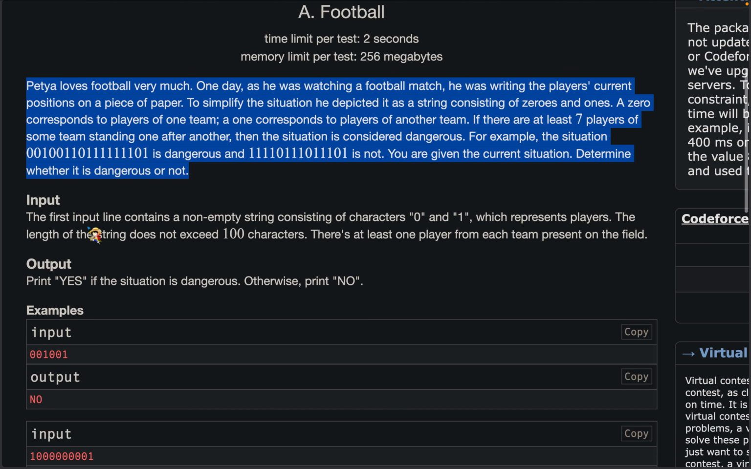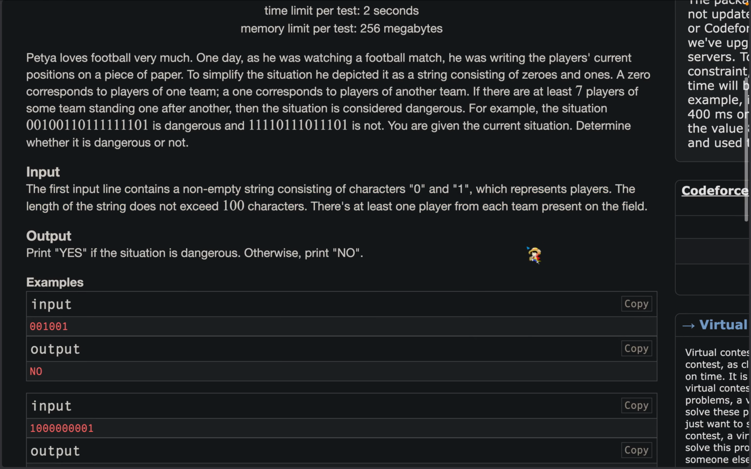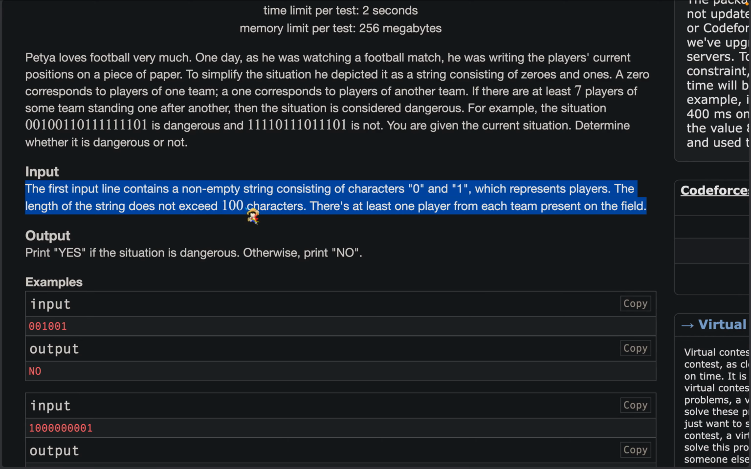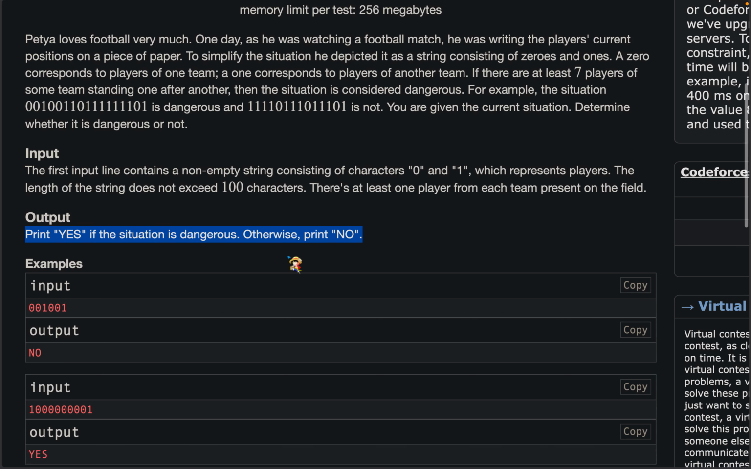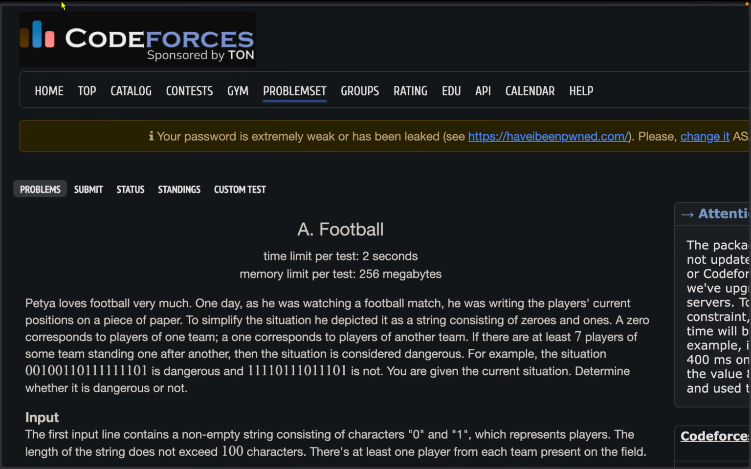The input consists of a line, a non-empty string consisting of zeros and ones, which represent players. The length of the string does not exceed 100 characters. There is at least one player from each team present on the field. Print yes if it is dangerous, otherwise print no. So pretty much a standard problem.